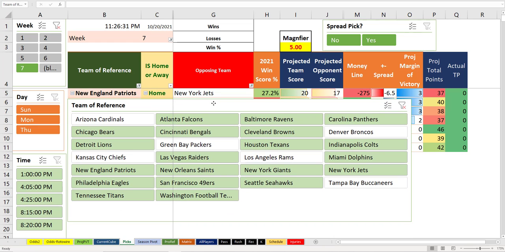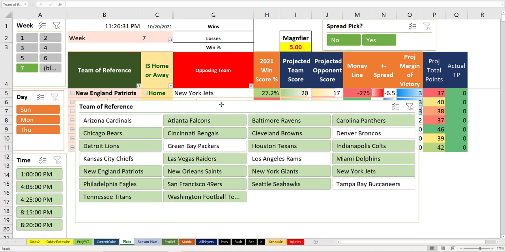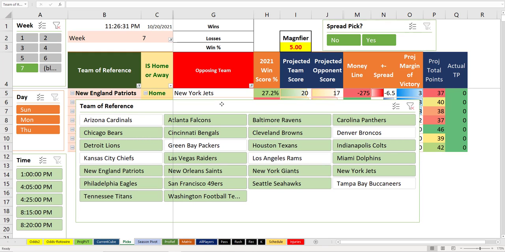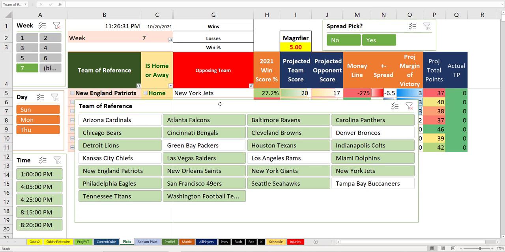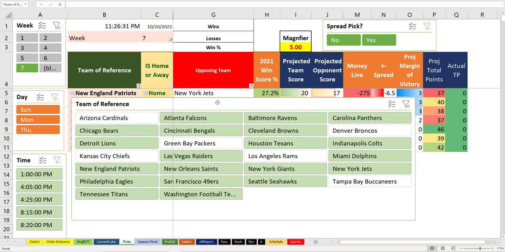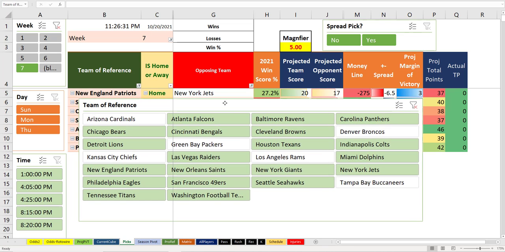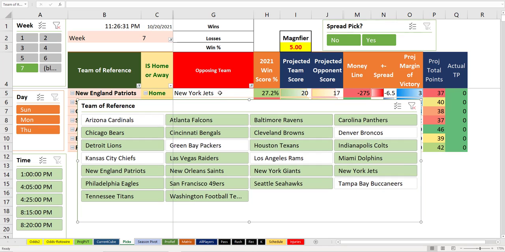Now here we have Jets and Patriots. Favors the Patriots by 6.5. Thinks that they only win by 3, and this game's in New England. It was a battle last week with the Patriots in Dallas, with Dallas coming up on top. I'm tempted to take the Jets plus 6.5 here. That's what the algorithm says to do. But really, you don't like taking this other team. These are awful, awful, awful games this week.